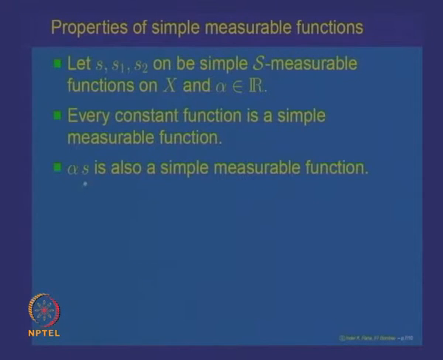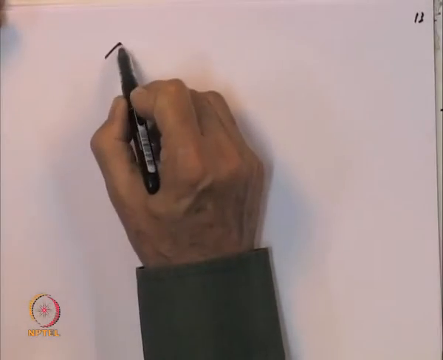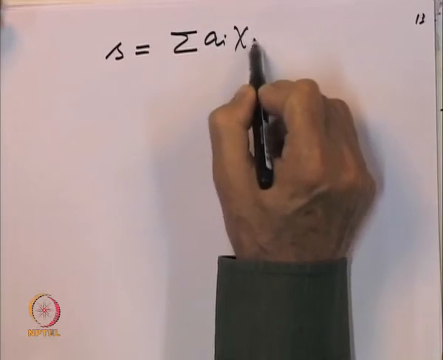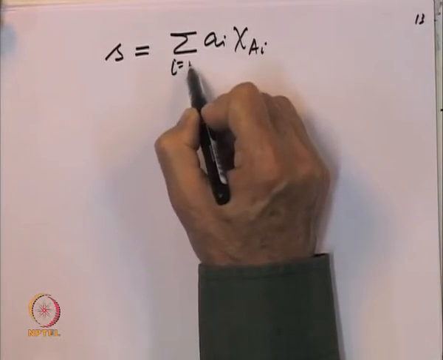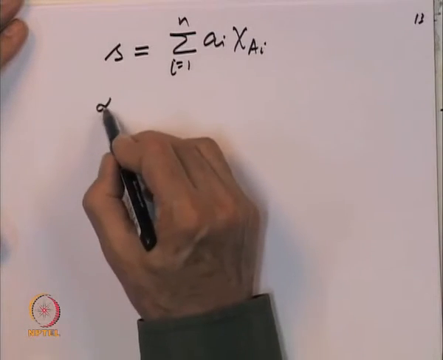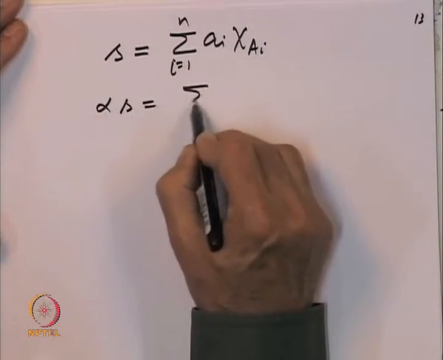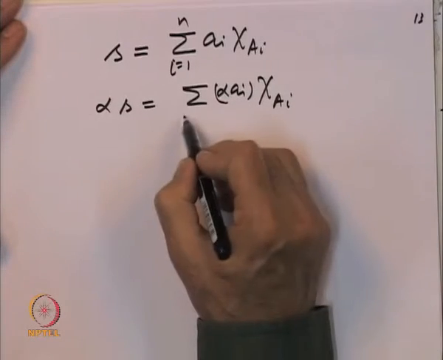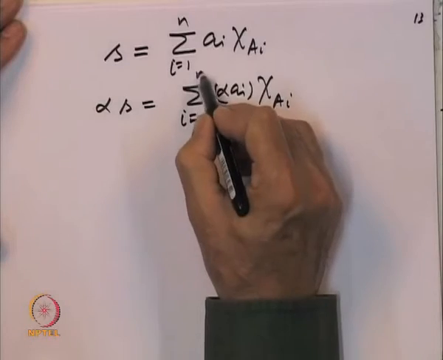Alpha times a simple function is also a simple measurable function, because if a simple function S is equal to summation a_i chi of A_i, i equal to 1 to n, then alpha times S is equal to sigma alpha a_i times chi of A_i, i equal to 1 to n.